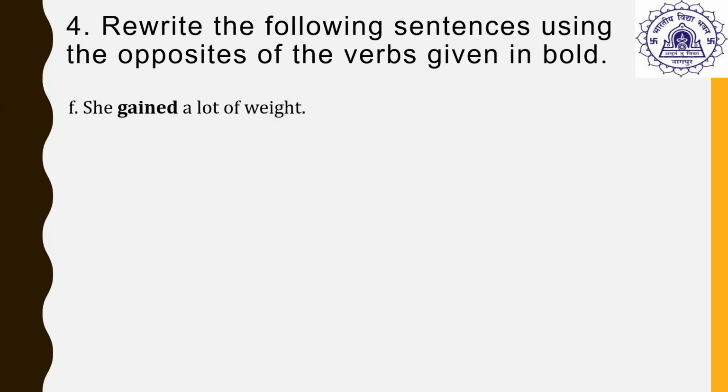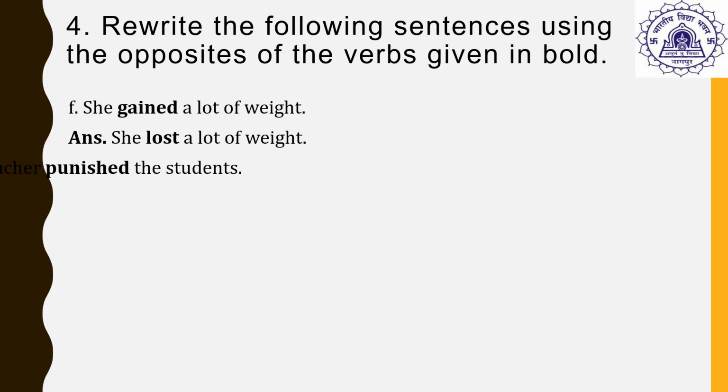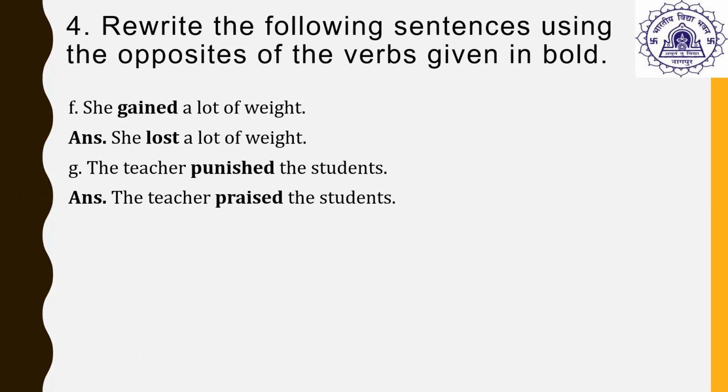The next example. She gained a lot of weight. The word gained means to acquire or to get something. So the opposite of gained is lost. She lost a lot of weight. The next sentence. The teacher punished the students. The word punished means to make somebody suffer because he or she has done something wrong. So the opposite of punished is praised. That is to appreciate someone. The answer here is the teacher praised the students.